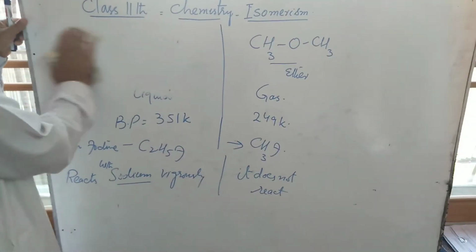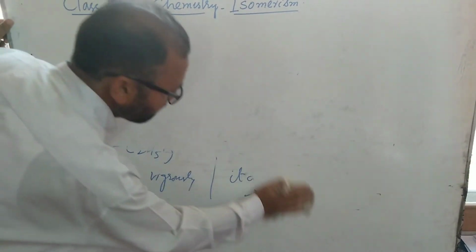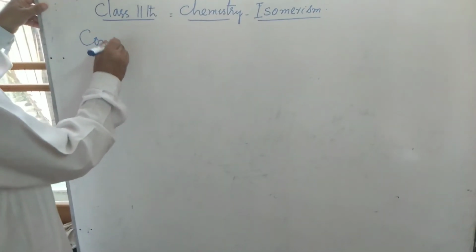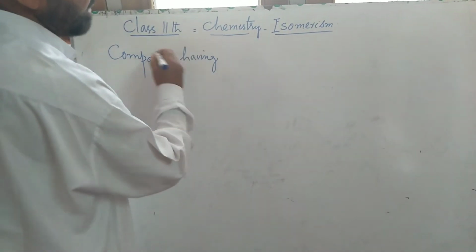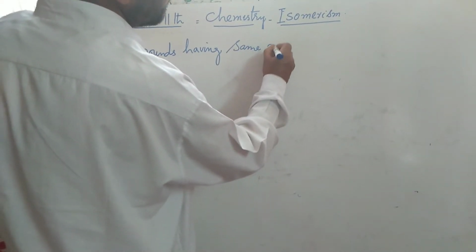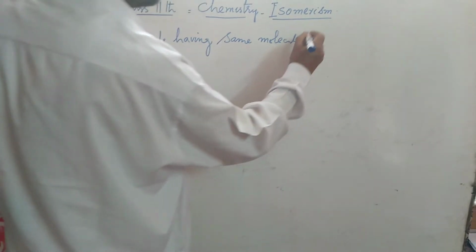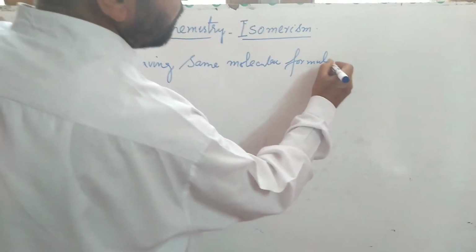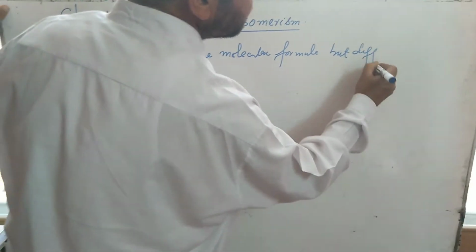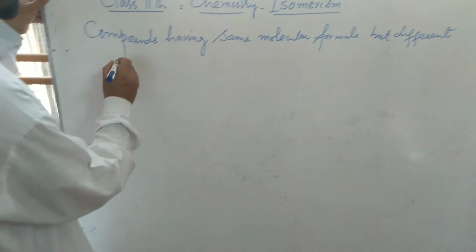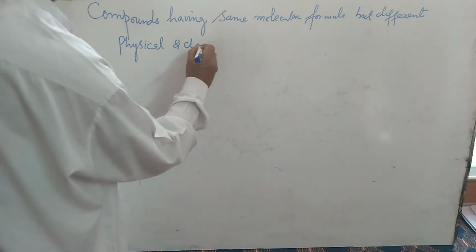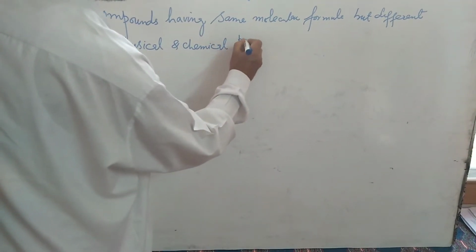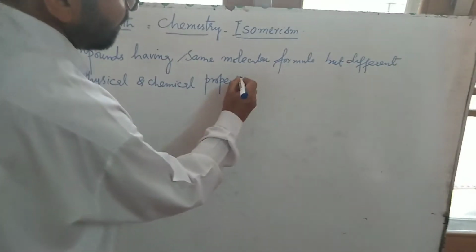So what is isomerism? The compounds having the same molecular formula, as you have seen, but different physical and chemical properties are called isomers.